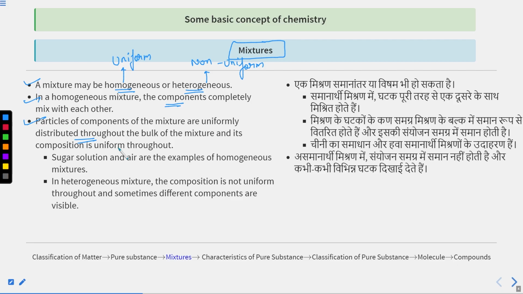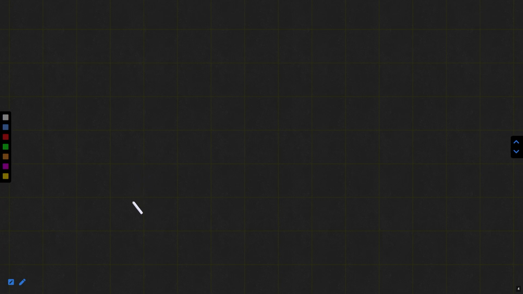What are the examples of homogeneous mixture? Sugar solution, salt solution, and air, lemonade. These are some examples of homogeneous mixture. In heterogeneous mixture, the composition is not uniform throughout and sometimes different components are visible. You can understand this uniform and non-uniform very simply.